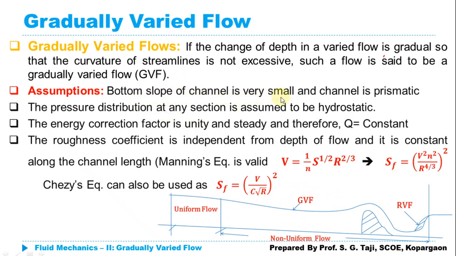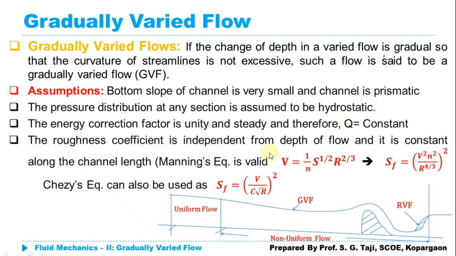The bottom slope of the channel is very small, that is, the weight component is negligible, and the channel is prismatic, which means that channel properties like the roughness coefficient or area of flow remain constant. Pressure distribution is hydrostatic, that means we are going to make use of the law of hydrostatics. The energy correction factor is unity, that means alpha is equal to 1, somehow we are considering uniform flow. Flow is steady and therefore discharge is constant, so our Q is going to be constant over time.